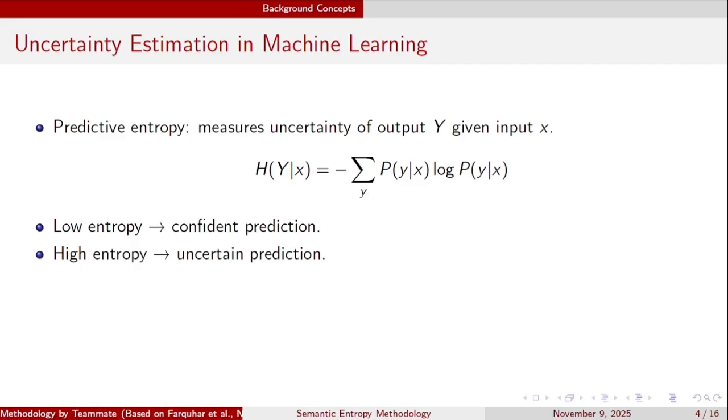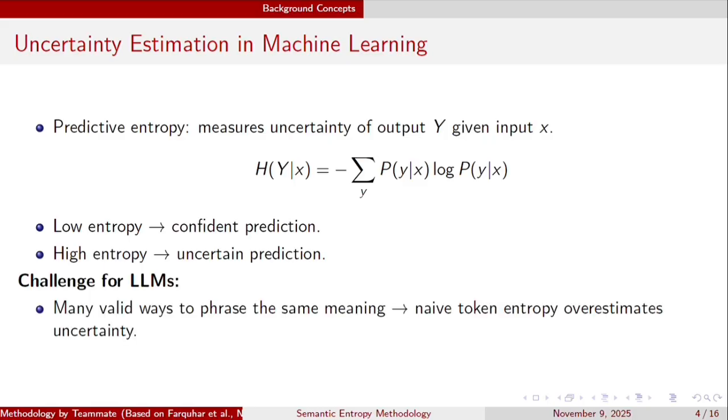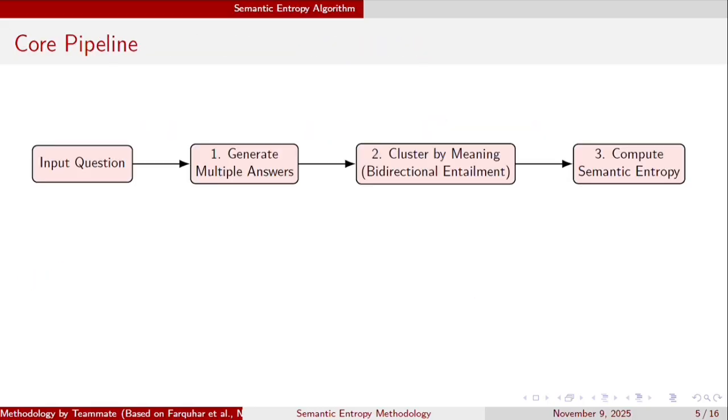For the uncertainty estimation, they use the predictive entropy. Predictive entropy measures how uncertain a model is about its output. If the probabilities are spread out, the entropy is high, and if the model is confident, entropy is low. But for large language models, this doesn't work directly because multiple sentences can have the same meaning. For example, "Paris" and "The capital of France is Paris" are identical in meaning, but the token-level entropy treats them as different. So this can be a challenge for LLMs.